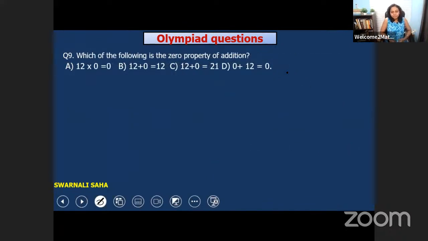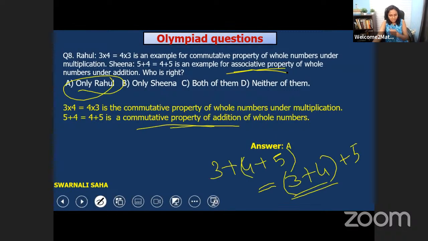Question 9. Someone is saying, ma'am, I can't understand. Satyabhama is asking me that he didn't understand. So for him, I will explain once again.